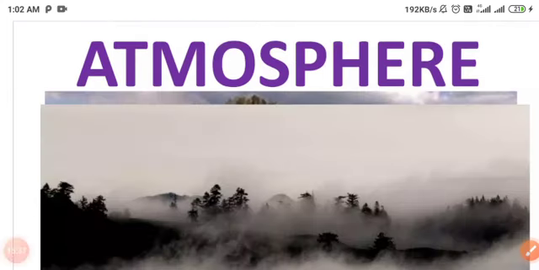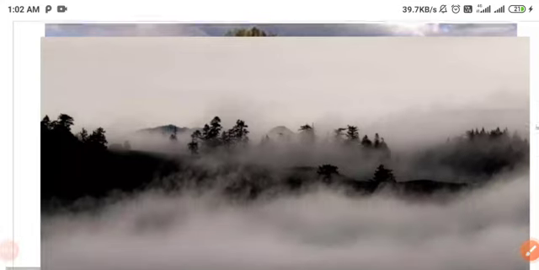This is the atmospheric condition of the earth.